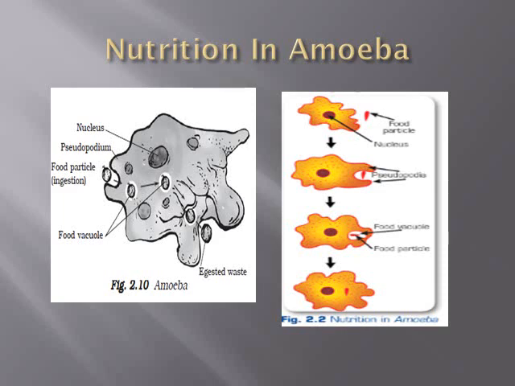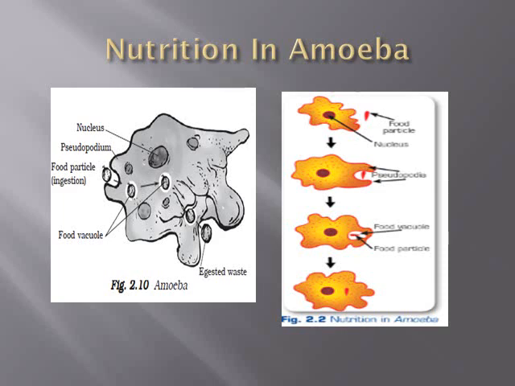In case of other organisms, the nutrition occurs like this: in case of spider, it has a web. So it can use that web in which an insect or prey gets trapped. By secreting certain digestive juices, the entangled insect can be digested. In case of Paramecium, it has finger-like structures called cilia on their body.